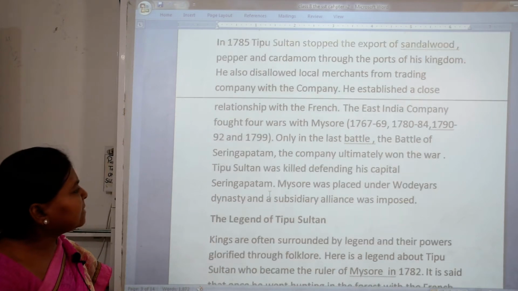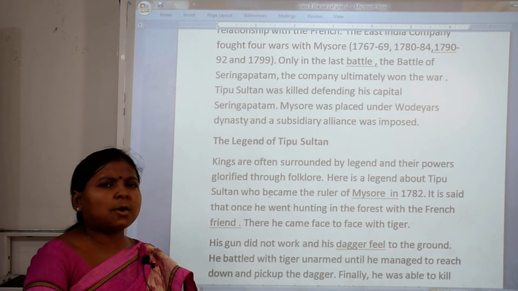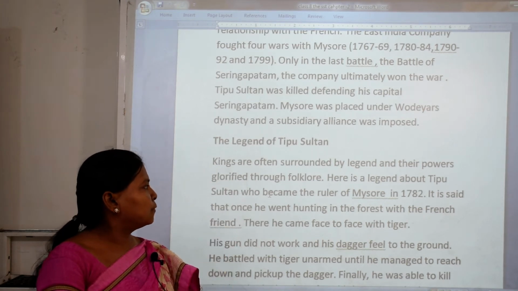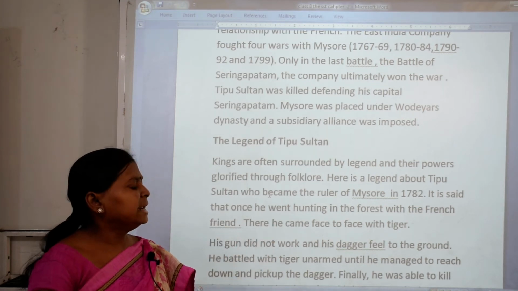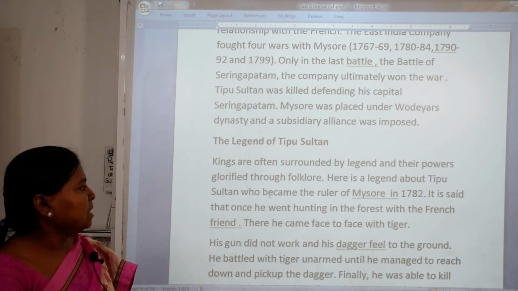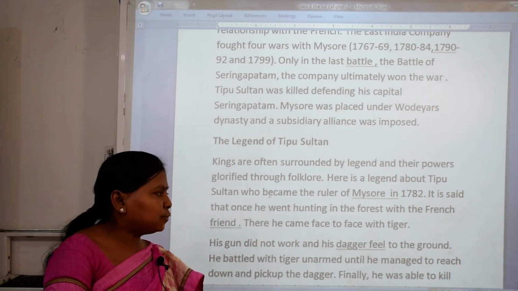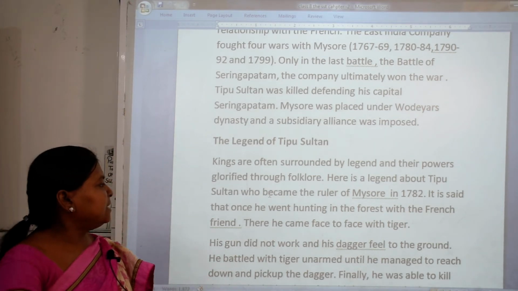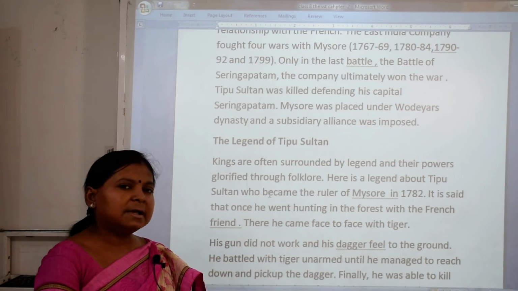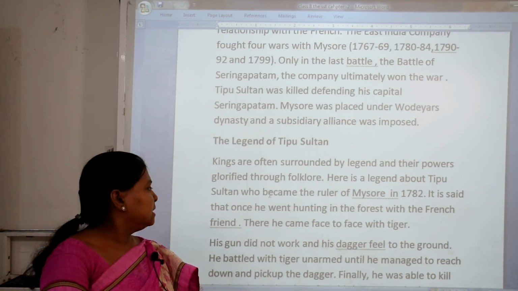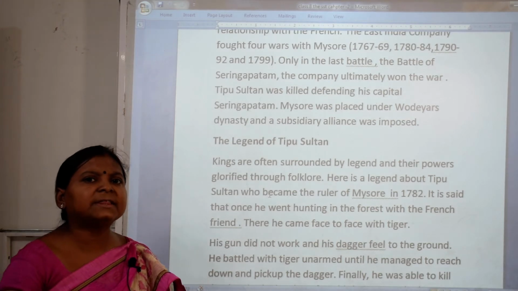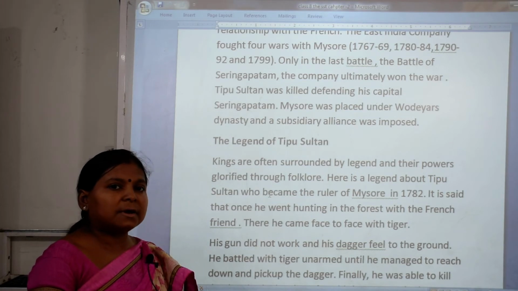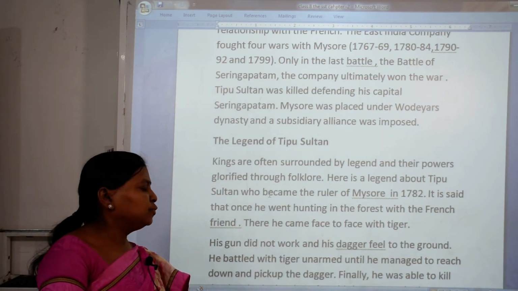See, kings, as you know, are often surrounded by legends and their powers are glorified by folklore. So here is a legend about Tipu Sultan. When he became the ruler of Mysore in 1782, it is said that once he went hunting in the forest with his French friend. There he came face to face with a tiger, and during that time his gun did not work and the dagger fell to the ground.